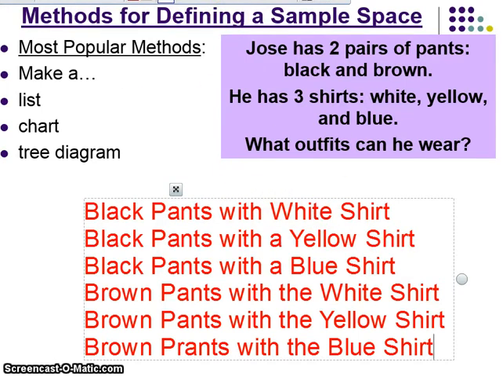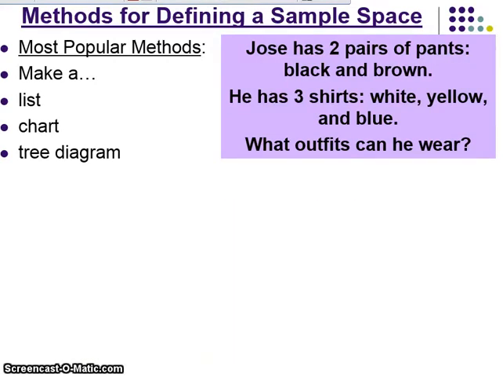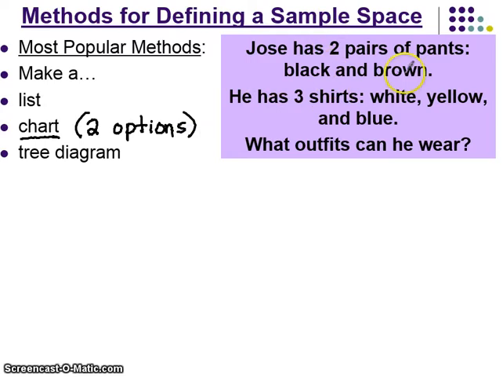Now, an alternative option would be to make a chart. Now, you know that a chart has rows and columns. So when we talk about a chart, we can only organize 2 options. So for this particular situation, we can make a chart because we only have pants and shirts.